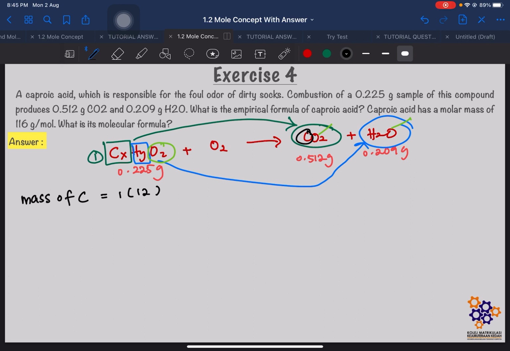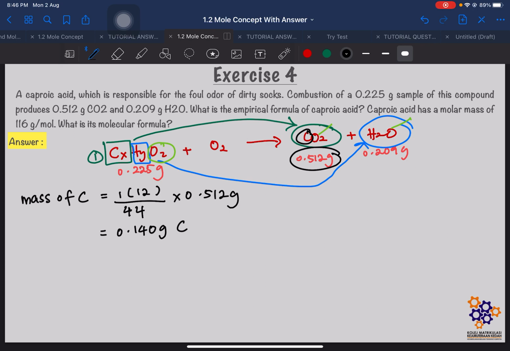Okay, and then divide dengan molar mass of carbon dioxide. So, 12 plus 16 times 2 adalah 44. Okay, and then kita kali dengan mass of carbon dioxide, 0.512 gram. So, kita akan dapat 0.140 gram carbon.